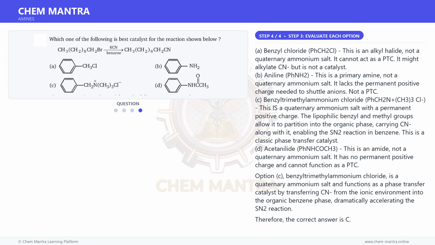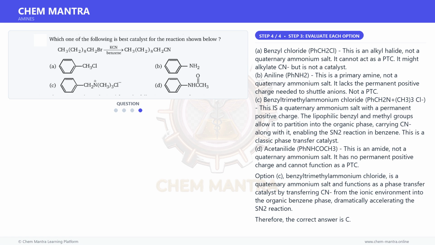And for the final step. A. Benzyl chloride, PhCH2Cl. This is an alkyl halide, not a quaternary ammonium salt. It cannot act as a PTC. It might alkylate CN but is not a catalyst. B. Aniline, PhNH2. This is a primary amine, not a quaternary ammonium salt. It lacks the permanent positive charge needed to shuttle anions.